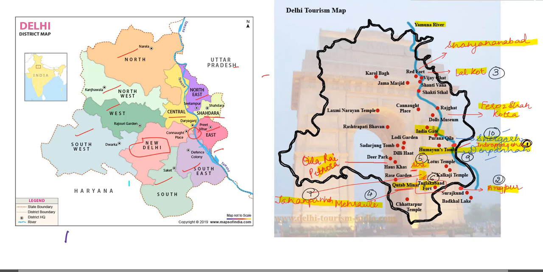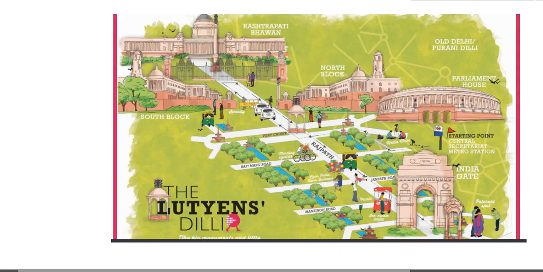Here we find India Gate, and then there's Rajpath, and then Rashtrapati Bhavan. So this picture will give you a better understanding of the Lutyens Delhi. Lutyens Delhi is in the heart of New Delhi. It has a sprawling layout and inviting avenues. Edwin Lutyens led a group of architects in laying out the central administrative area of the city, with the charge of retaining one-third area as green space.